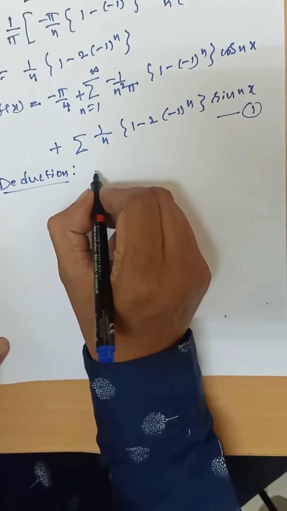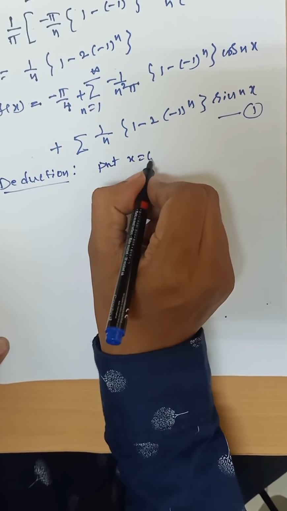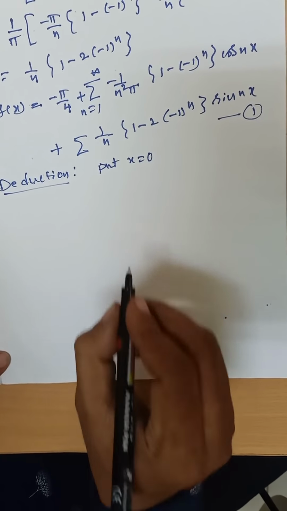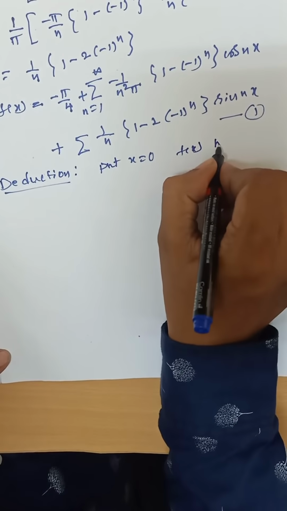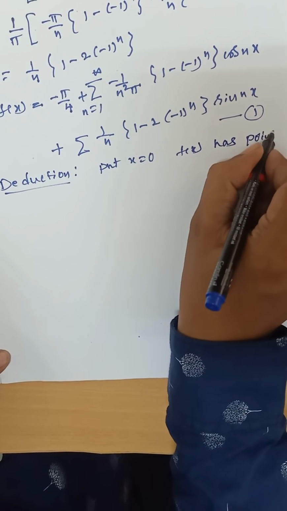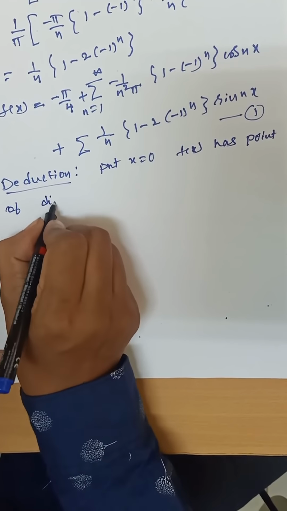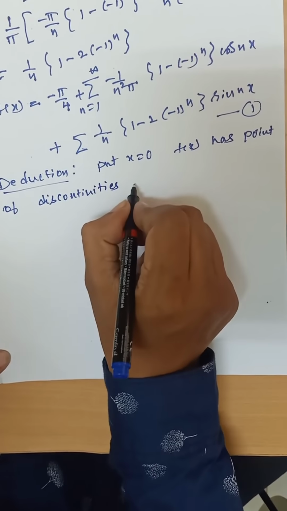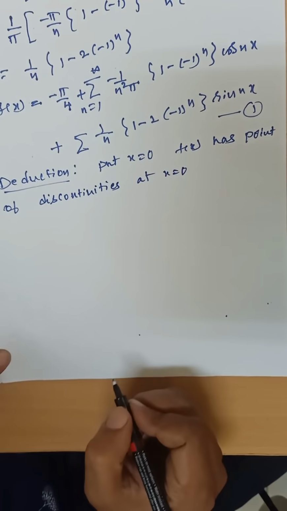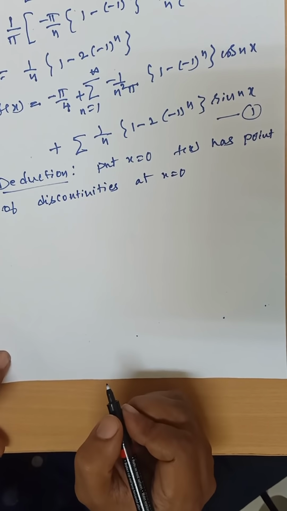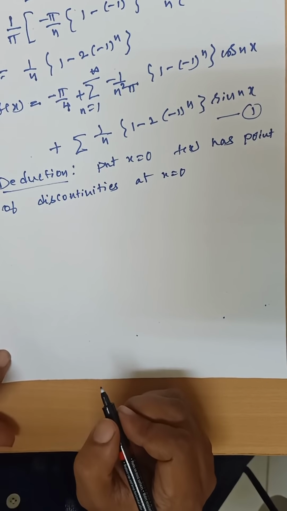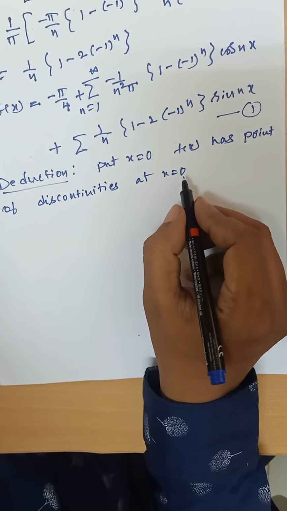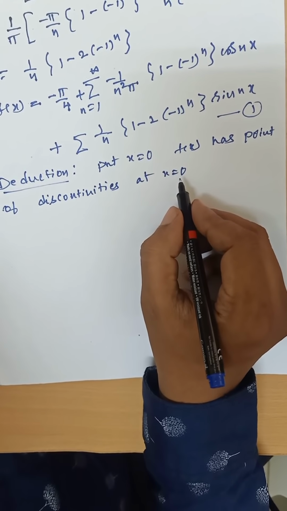Here also put x is equal to 0. f of x has a point of discontinuity at x is equal to 0, because the given function f of x is equal to minus pi and x is there. Suppose you apply x is equal to 0, it satisfies only the positive side, that is x. So a constant term is there, minus pi.